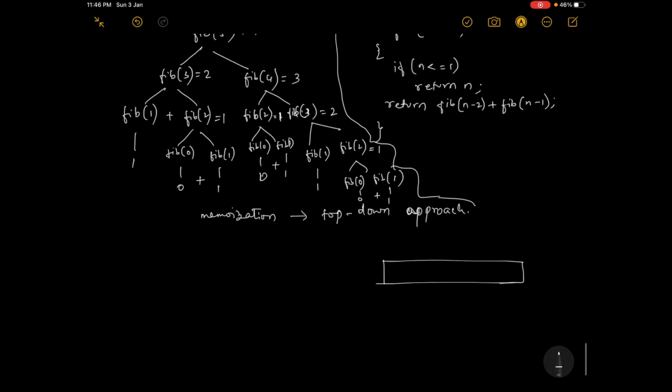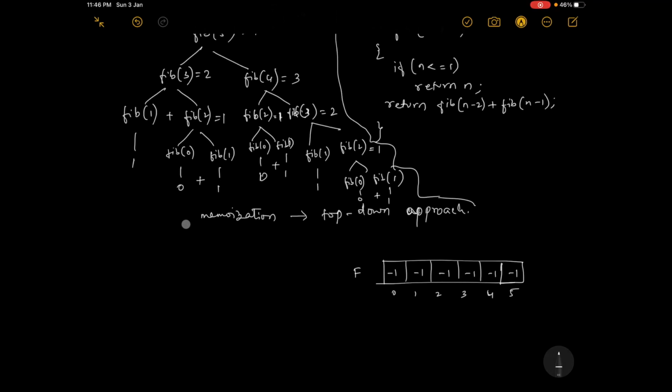You have to declare a global array of size 0, 1, 2, 3, 4 and 5, and you have to initialize all with -1. There is a method to reduce this number of calls.